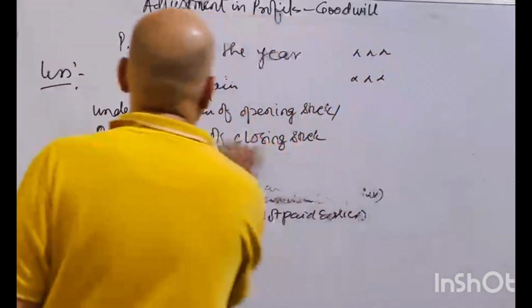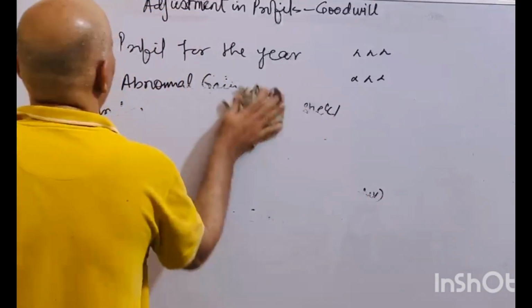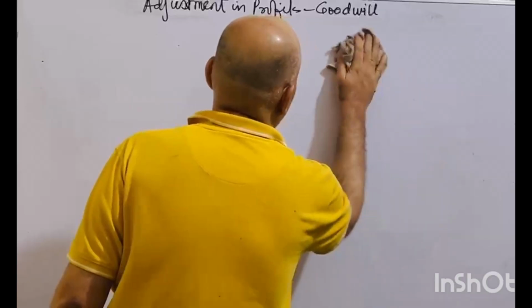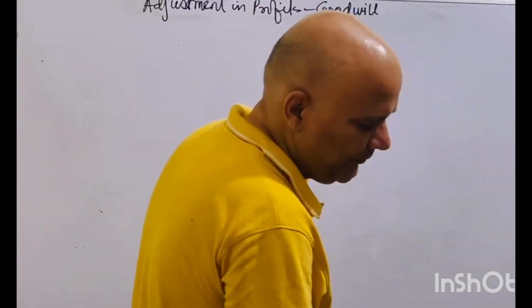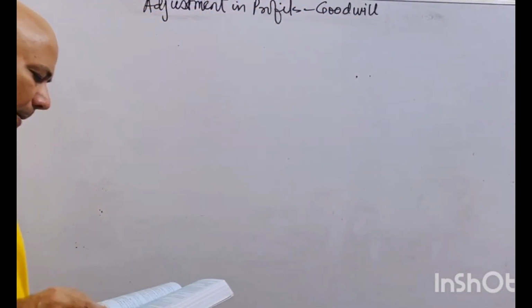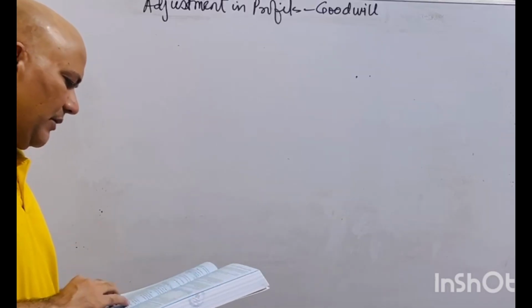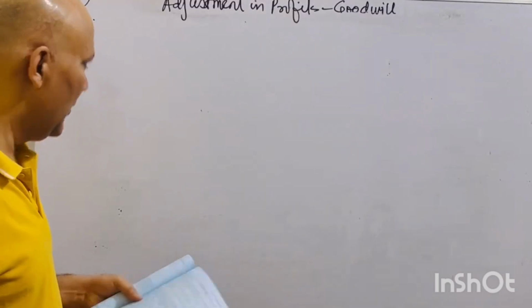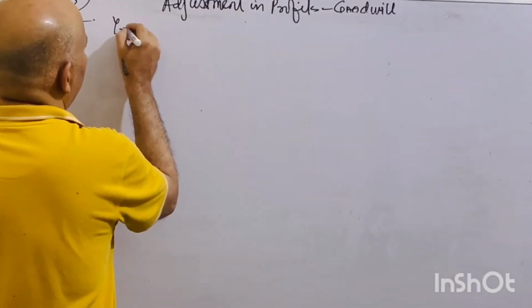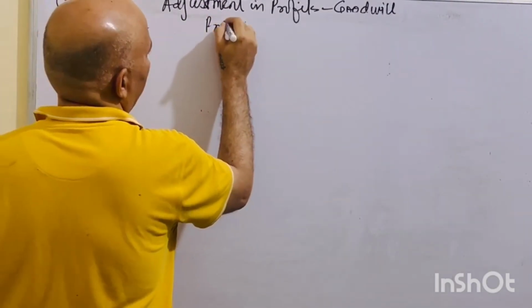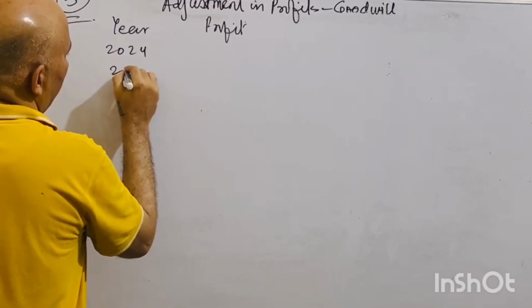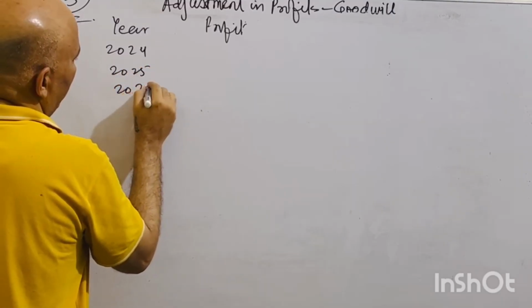So now we will do one of the questions so that you can understand more precisely how to make the adjustment in the profit when calculating goodwill. Let's see. In this question, the year is given, the profit is given, and extra information is given, right? So years 2024, 2025 and 2026.